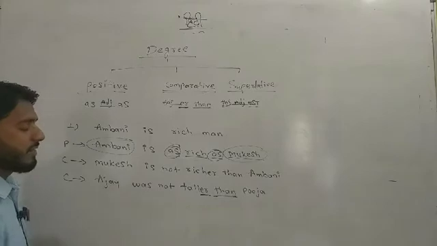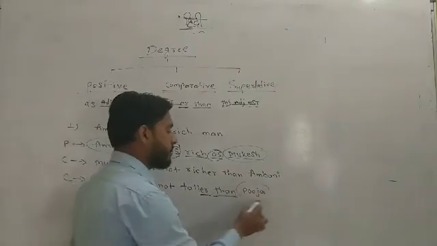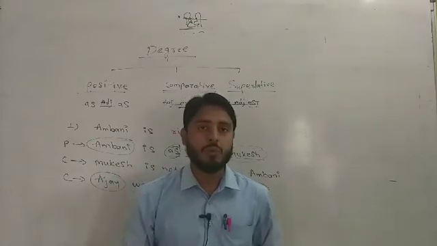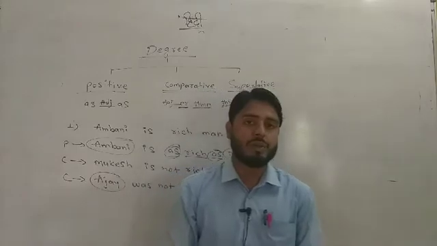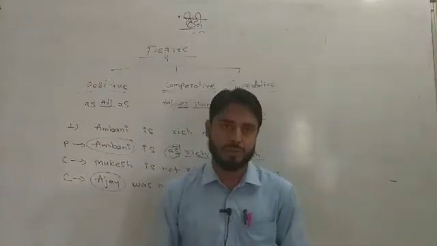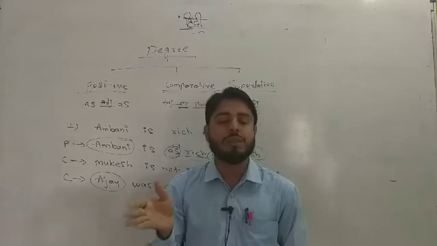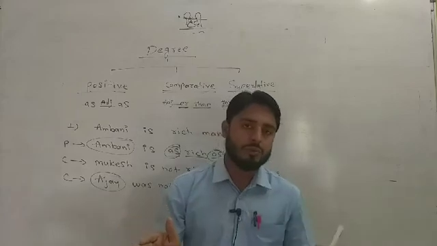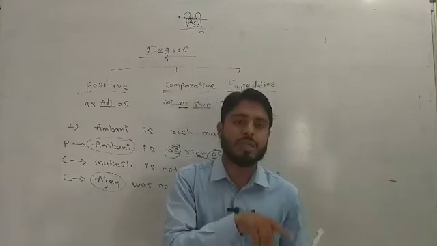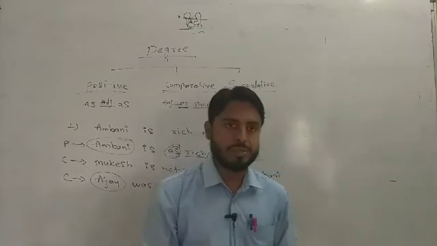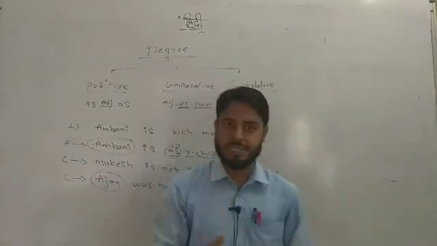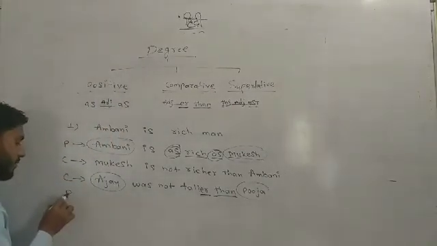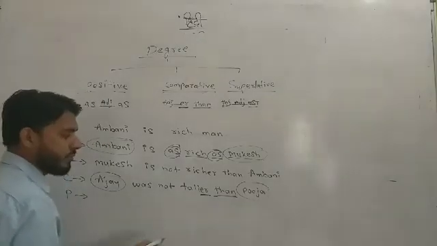So this is a degree of two persons, Ajay and Pooja. When two persons are given in a sentence, we have only one option. If comparative degree is given, we can make it positive only. If a positive degree is given, then we convert it into comparative. If comparative is given, then we convert it into positive degree. Okay, boys and girls, in two-person cases only. So here we have a task to convert into positive. In positive degree we will use Pooja first.